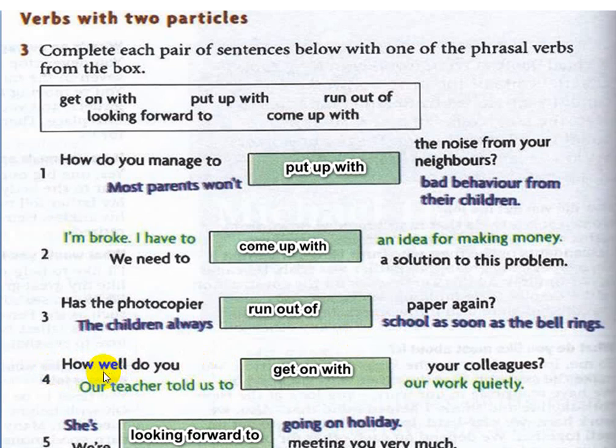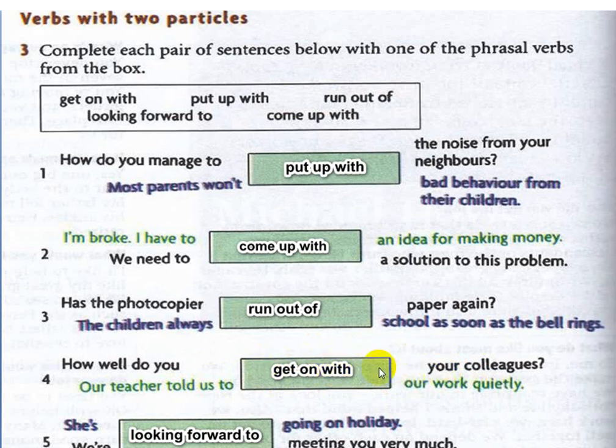Number 4, how well do you get on with your colleagues? Our teacher told us to get on with our work quietly. In the first sentence, get on with means having a good relationship with your colleagues.